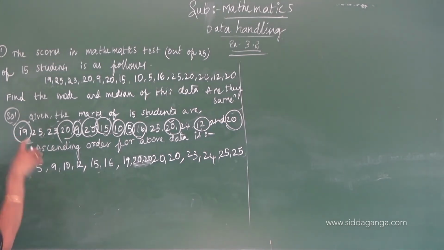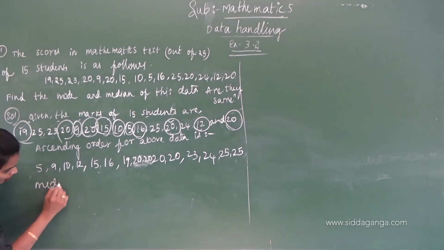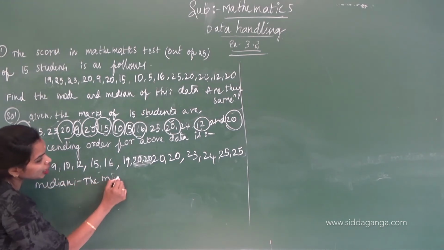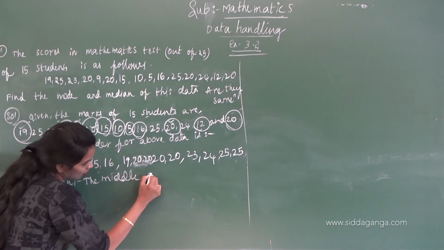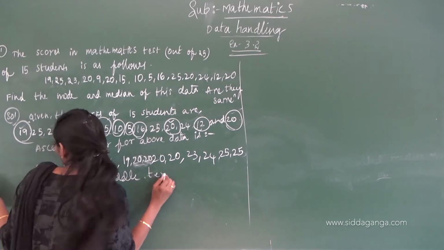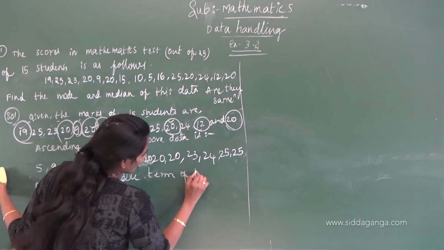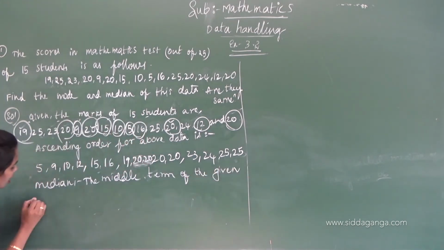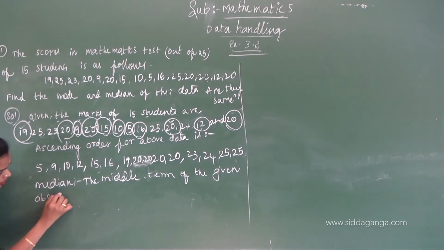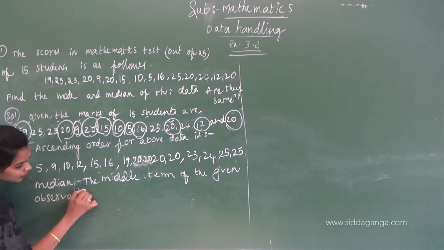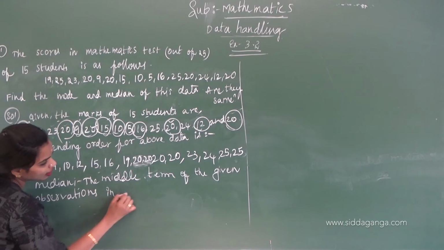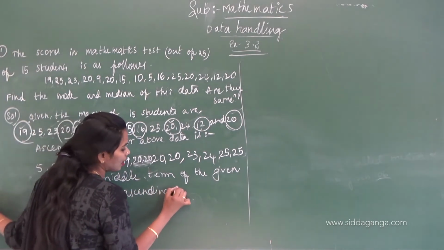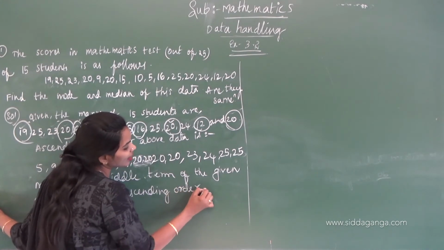What is median? The middle term of the given observations in ascending order, which will give the central tendency.